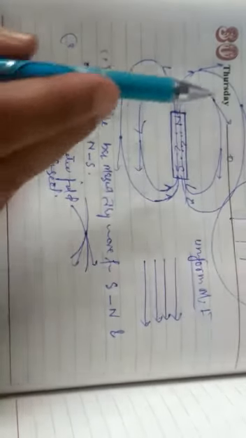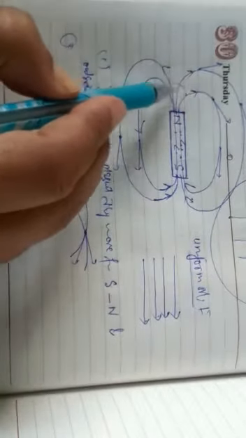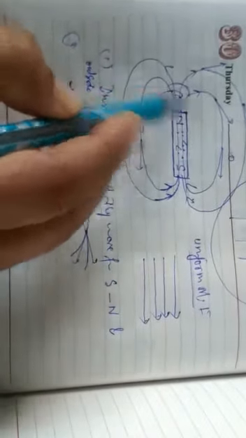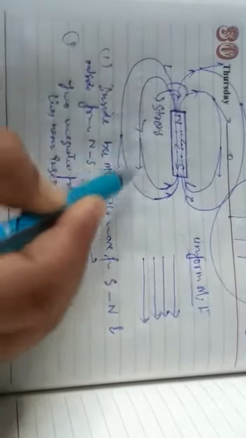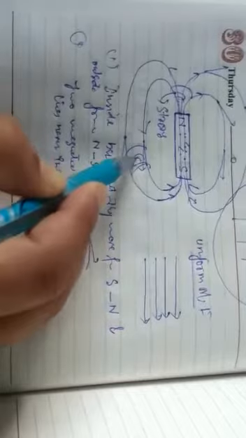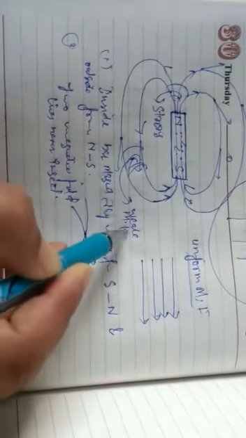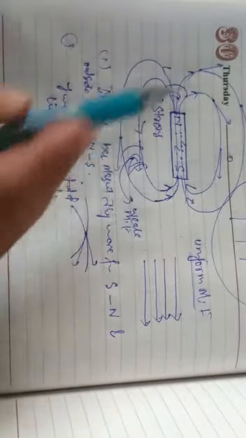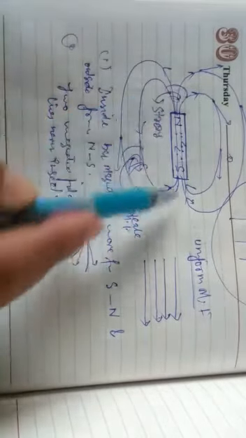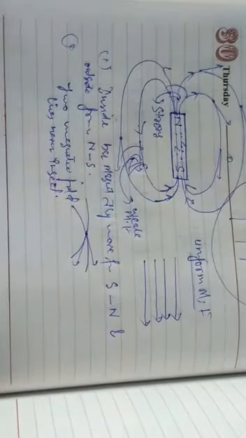Now the strength will depend upon the closeness of the magnetic field lines. Here in this region it is a strong magnetic field, but if you take this region, here it will be a weak magnetic field. Why weak? Because the lines are far apart as compared to here. They are very close here, but here they are far from each other.